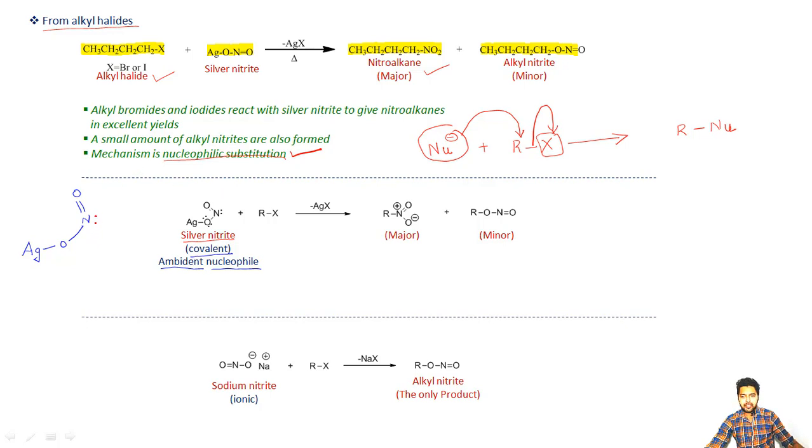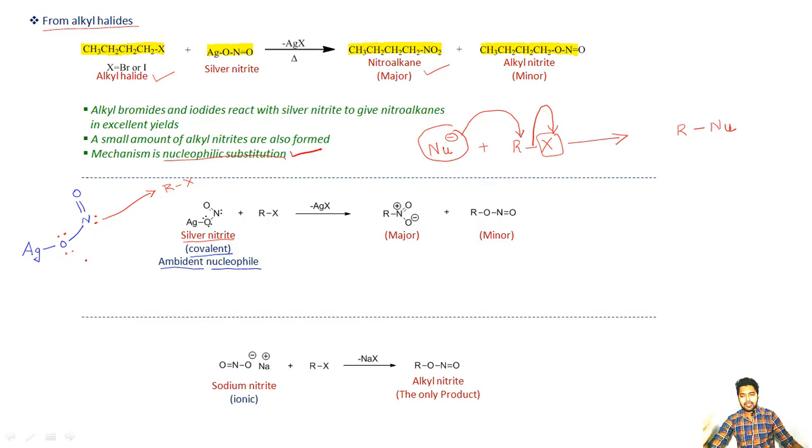It is having a lone pair of electrons, as well as this oxygen atom having two lone pairs of electrons. So there is a possibility that the nitrogen lone pair can attack some alkyl halide, acting as a nucleophile.